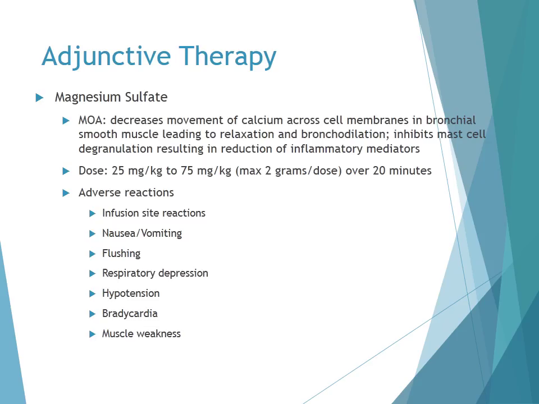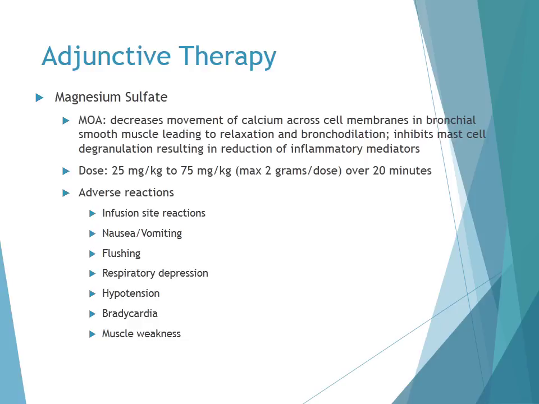And so adjunctive therapy is recommended in patients who have severe exacerbations that are unresponsive after 1 hour of intensive conventional therapy or for life-threatening exacerbations and to avoid intubation. Magnesium sulfate decreases movement of calcium across cell membranes and bronchial smooth muscle, which leads to relaxation and bronchodilation. It's also been shown to inhibit mast cell degranulation, resulting in the reduction of inflammatory mediators.